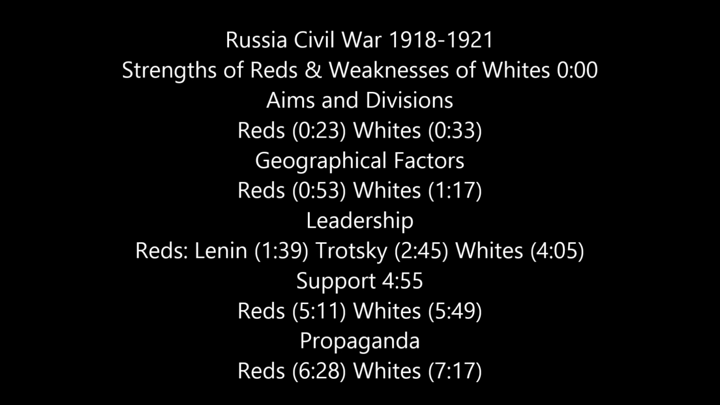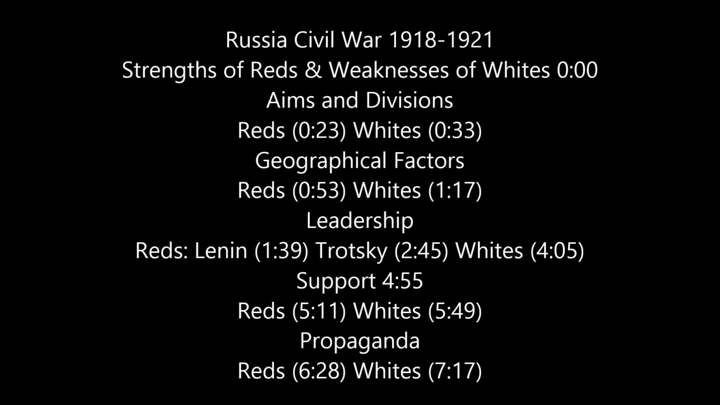Geographical factors. Whites. The Whites were scattered and separated by large distances. This made communications very difficult, especially moving men and weapons and coordinating attacks on different White armies. They had no telephone links and had to communicate by officers on horseback. This was very slow and unreliable. The Whites struggled to coordinate attacks.